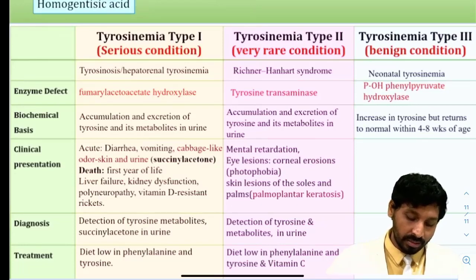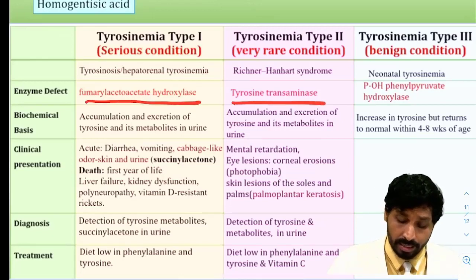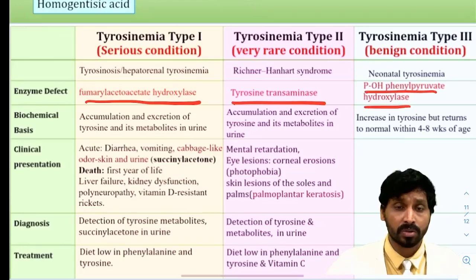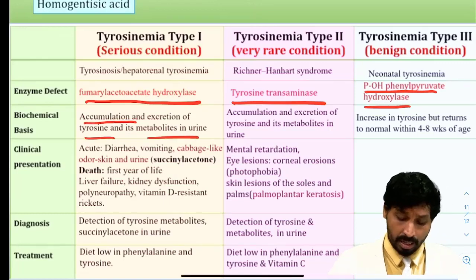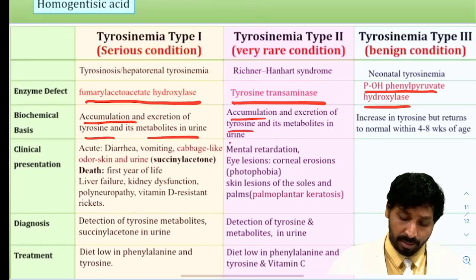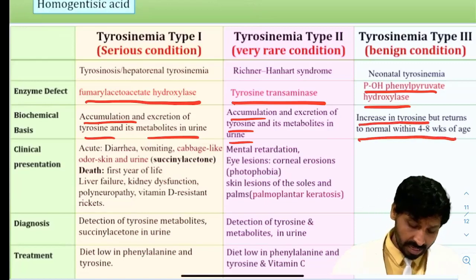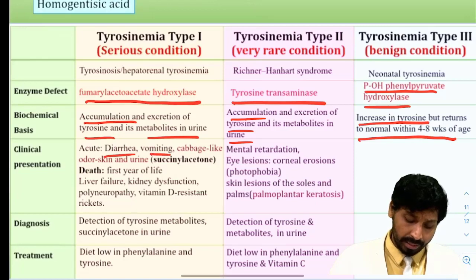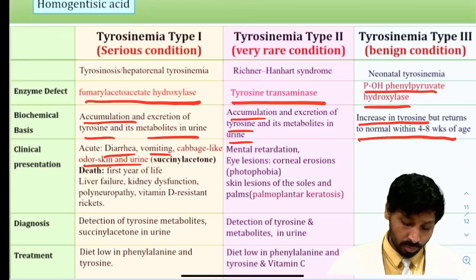An enzyme defect, if you see in type 1 tyrosinemia, fumarylacetoacetate hydrolase, but in tyrosinemia type 2, it is tyrosine transaminase, and in tyrosinemia type 3, para-hydroxyphenylpyruvate hydroxylase is deficient. And biochemical basis, accumulation and excretion of tyrosine and its metabolites in the urine. And in type 2, accumulation and excretion of tyrosine and metabolites in the urine. Increase in tyrosine but returns to normal within 4 to 8 weeks of age. Clinical conditions, if you see, diarrhea, vomiting, cabbage-like odor of skin and urine because of the presence of succinyl acetone. First year of life, death is possible. Liver failure, kidney dysfunction, polyneuropathy, vitamin D resistant rickets.